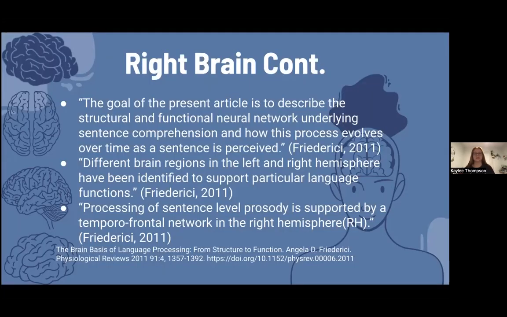So to continue a little bit about the right brain and to dive deeper, I found a scholarly article called The Brain Basis of Language Processing from Structure to Function. "The goal of the present article is to describe structural and functional neural network underlying sentence comprehension and how this process evolves over time as a sentence is perceived." That is a quote directly from the article. This article stuck out to me because the author states different brain regions in the left and right hemisphere have been identified to support particular language functions.